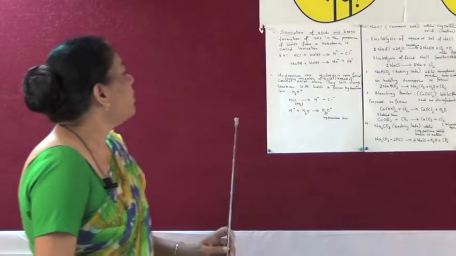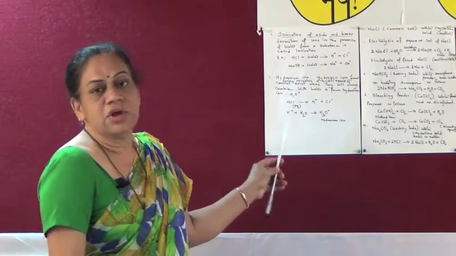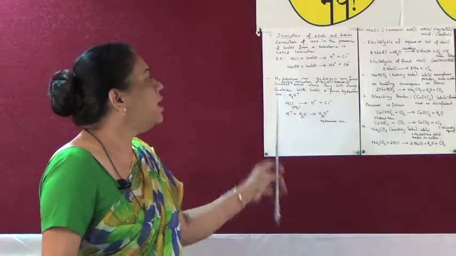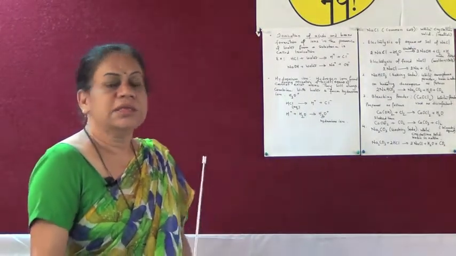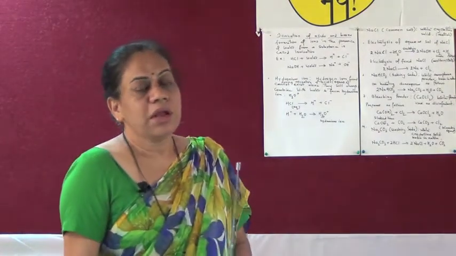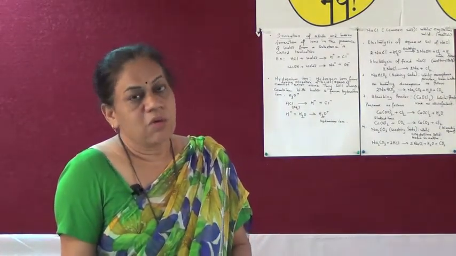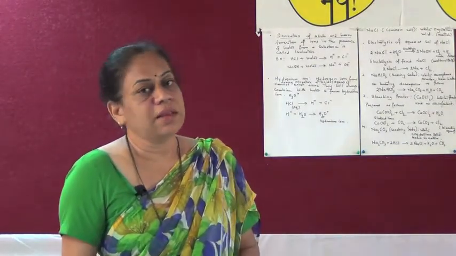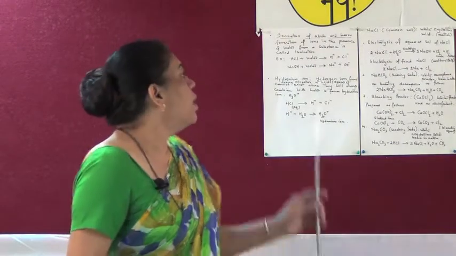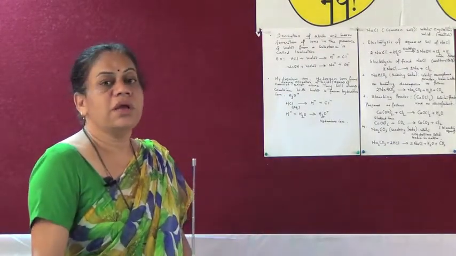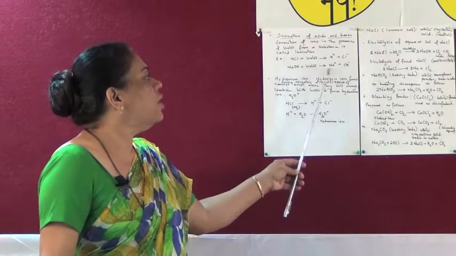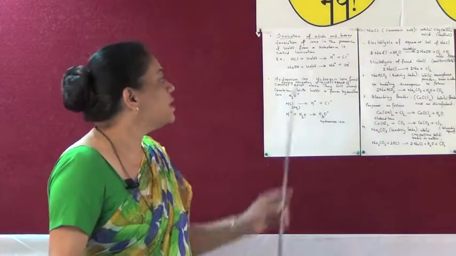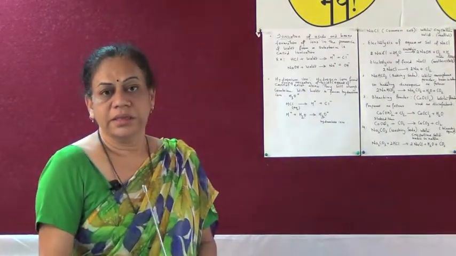Example, when HCl dissolves in water, it forms the positive hydrogen ions and the negative chloride ions. Similarly, ionization of bases: when bases are dissolved in water, they form the respective positive ions and the negative ions. Example, when NaOH is dissolved in water, it forms the sodium ions and the hydroxyl ions, that is the OH negative ions and the sodium positive ions.